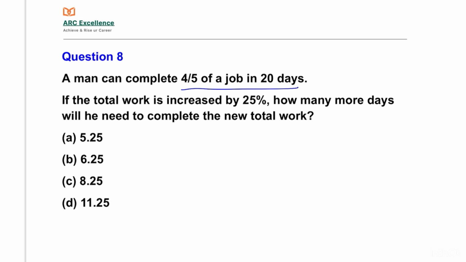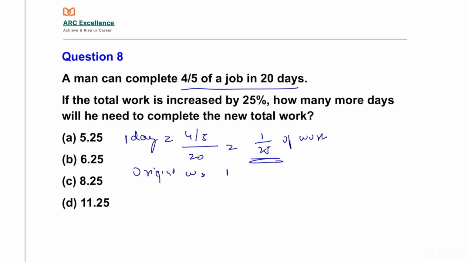Then for 1 day, how much of the job does he complete? 4 by 5 by 20, that is equal to 1 by 25. So, for 1 day he will complete 1 by 25 of the work. Original work is 1 unit. Now, the total work is increased by 25%, that is 1 plus 25 by 100 into 1, which is equal to 1 plus 1 by 4, that is 5 by 4 unit of work.